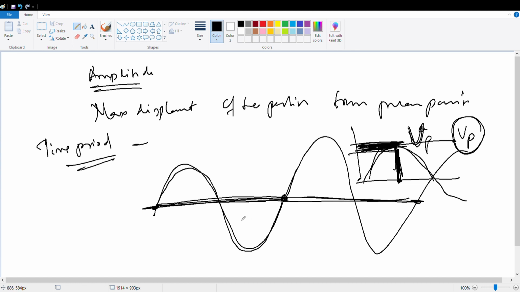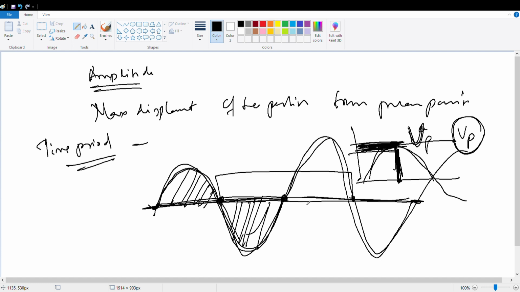There is always one crest and one trough, and that is called one time period. And we can write it as T equal to 2 pi by omega. This is the formula.